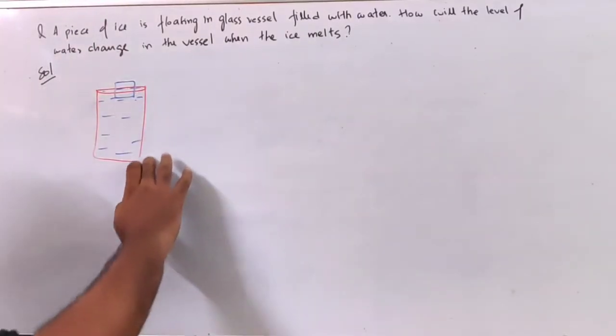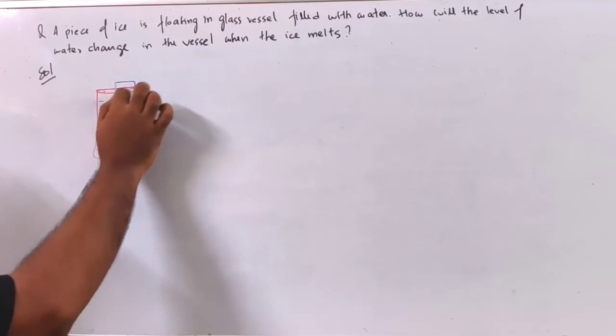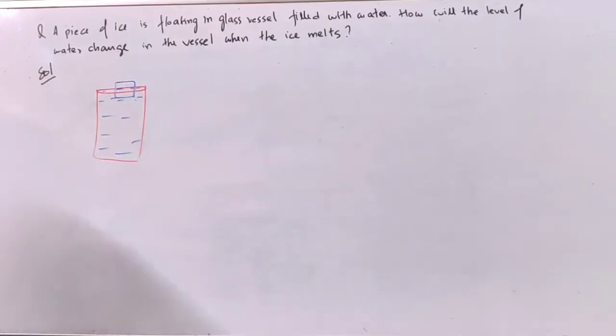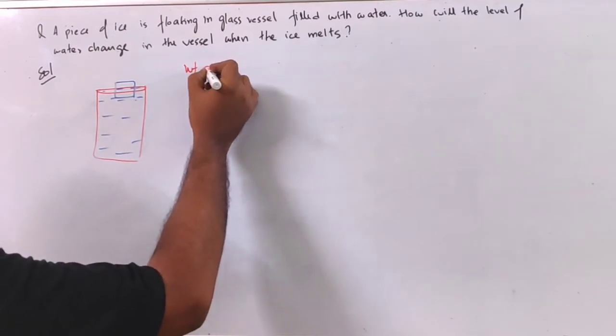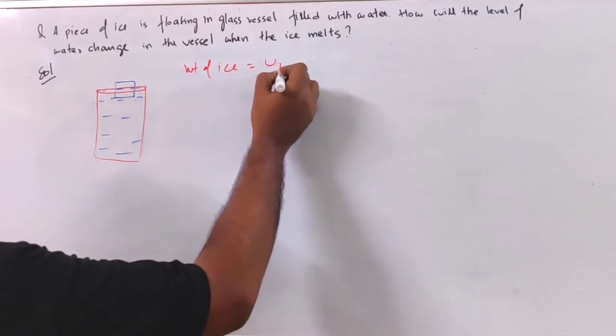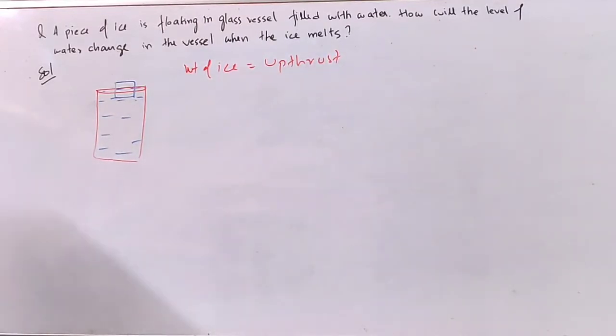Since it is floating, obviously the weight of ice should be equal to the upthrust.